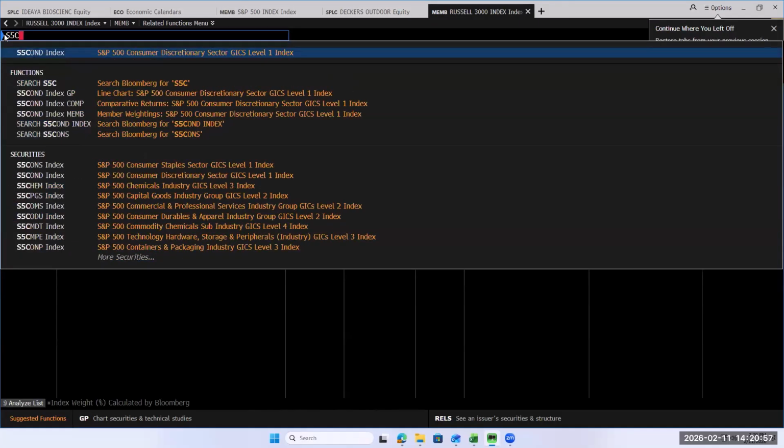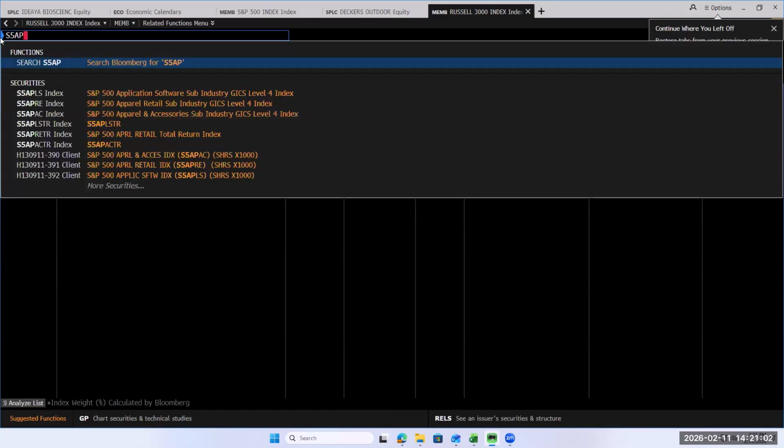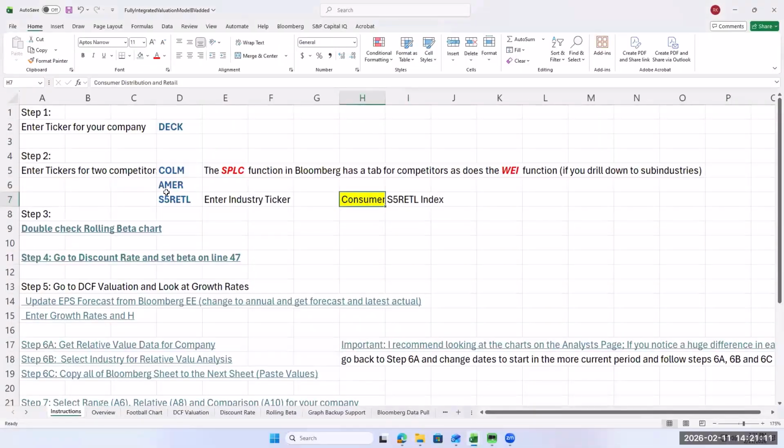S5 consumer. Let's try apparel. Let's try the S5 APRE. So we got the industry there. So there's Deckers, one competitor, two competitors in the industry. So you can see I've got a few of the industries loaded here, but you can see you can go in and get a little more detailed on the competitors.